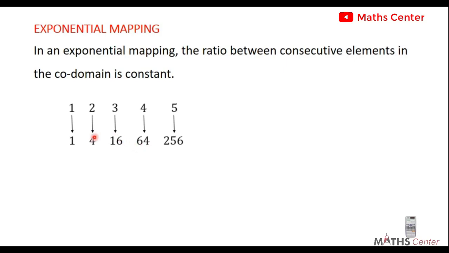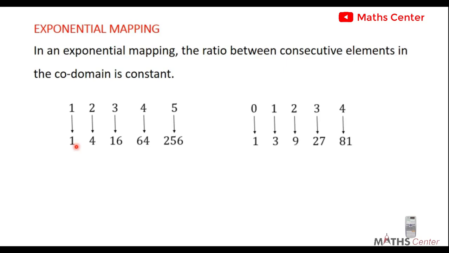Remember that in exponential mapping, our main focus is on the codomain, not the domain. So we don't really pay much attention to what is happening in the domain. What we care about is what is happening in the codomain. For linear mappings, consecutive elements in the domain and codomain must give a difference that is the same. For exponential mapping, our focus is on the ratio of consecutive elements in the codomain. So the ratio between consecutive elements in the codomain for an exponential mapping must be constant.